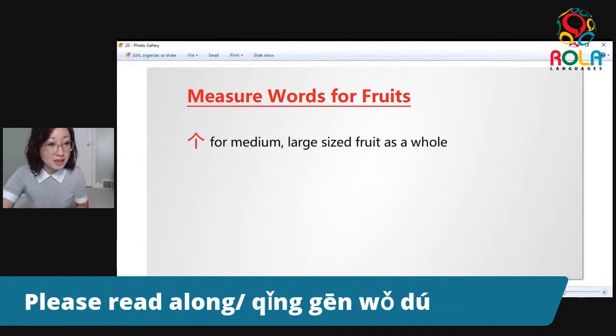And then for medium sized, usually the pear size, apple size, peach size, they're about like your fist, right? Let's just assign that size to be our medium size. So 一个苹果, one apple, 一个梨, one pear, 一个桃子, one peach. All right. So that is your go-to measure word for your medium or large sized fruit as a whole, not cut up.